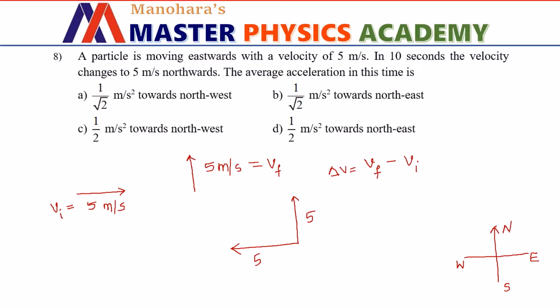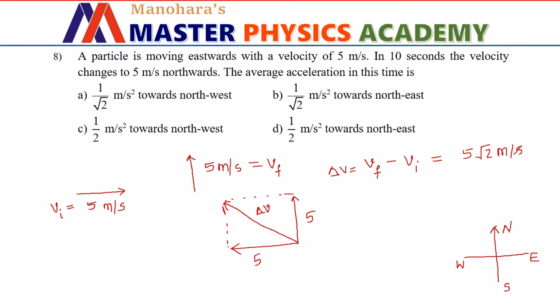So by vector law of addition, we know that the diagonal formed by these two adjacent sides is the resultant. So this is delta V. The magnitude of delta V after solving we get equal to 5 root 2 meter per second.